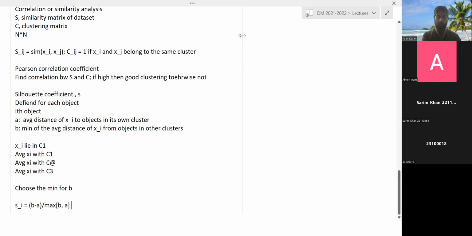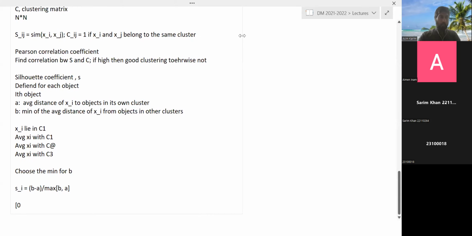So B minus A generally should be positive, because the distance to other clusters should be greater. Of course, it can also be negative. It means that this object is not clustered properly. And of course, the higher this value is, the better. The denominator is normalization. This ensures that this value would lie between 0 and 1, ideally. Of course, it can also lie between -1 and 1.